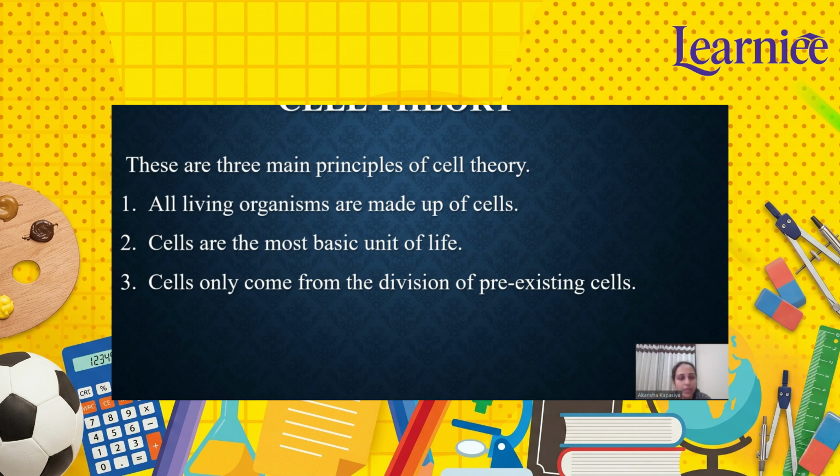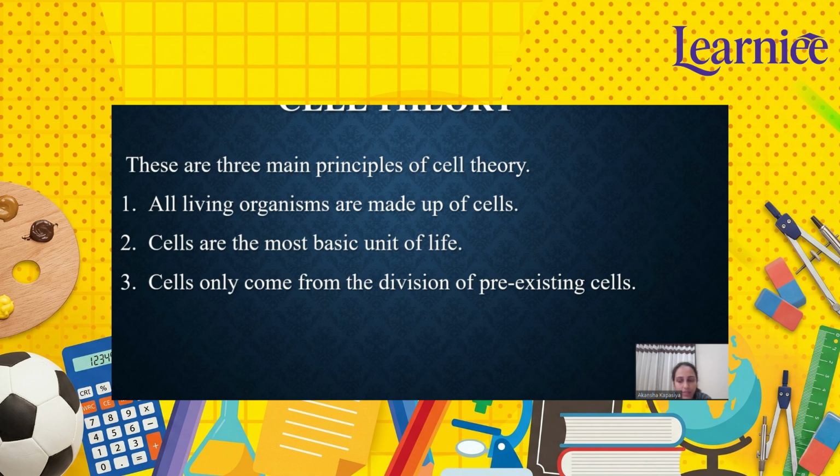Now, these are the three main principles of cell theory. First, all living organisms are made up of cells. This means that every plant, animal, and human is made up of one or more cells. Some organisms are unicellular, single celled like bacteria, and others are multicellular like humans, trees, etc. Now the second principle is that cells are the most basic unit of life.